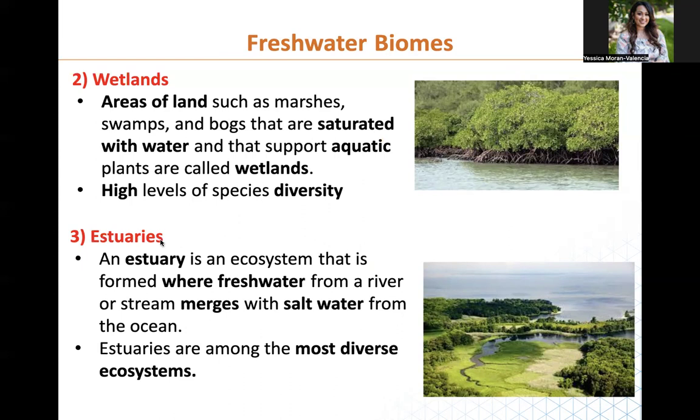And then the last ones are the estuaries, which are also formed where fresh water comes from. Usually a river or stream will merge with salt water and then they form estuaries. And these are also very diverse ecosystems because you have a blend of salt water nearby and fresh water. So it allows for different types of species to exist here.